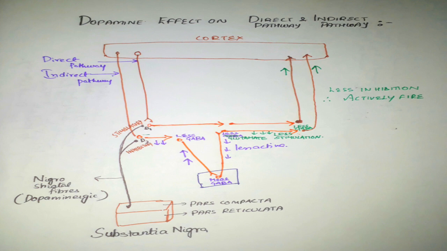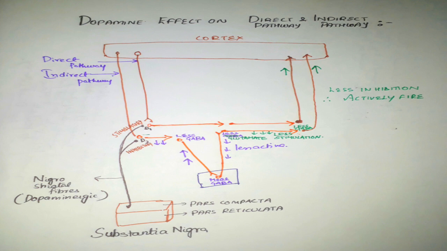What the dopaminergic nerve fibers do here is they release dopamine on D1 receptors of direct pathway and D2 receptors of indirect pathway. Direct pathway is the same as seen before. So here we study only indirect pathway.